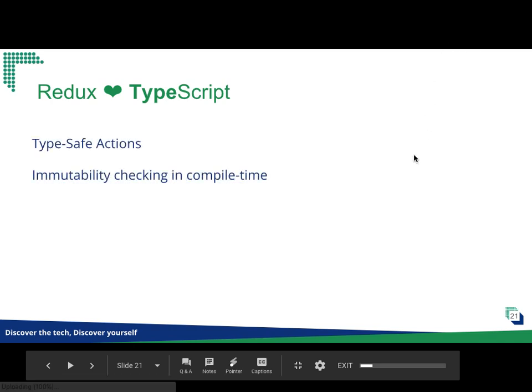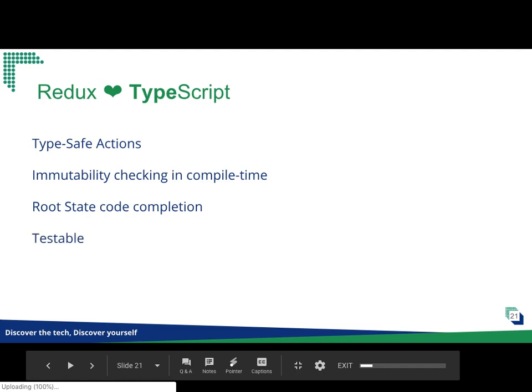I'm not sure whether you have any experience accidentally modifying the state and then you run into the error because Redux really doesn't like you changing the state directly. And it provides checking at compile time. It also has root state code completion so that even if you have a very, very huge state, you don't have to worry about memorizing everything.